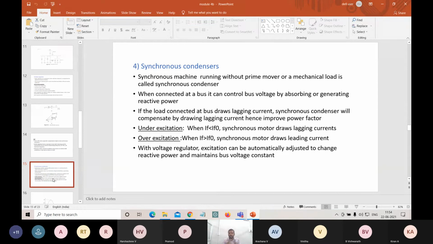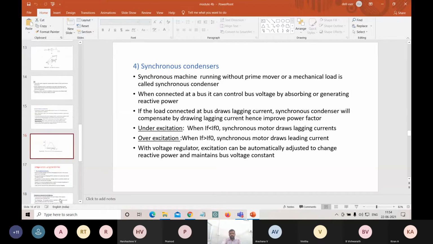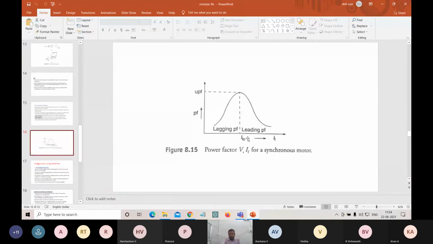If the field current is less than IF naught, I will show you in the graph. This is our IF naught, the rated field current. At this rated field current, the machine is working at unity power factor. If the machine is operating at unity power factor, that current is called our IF naught.